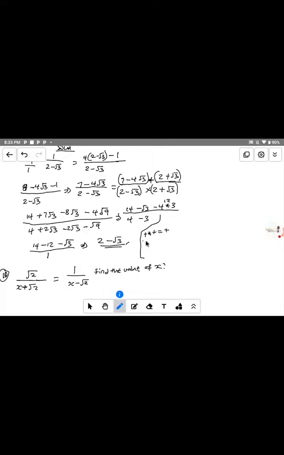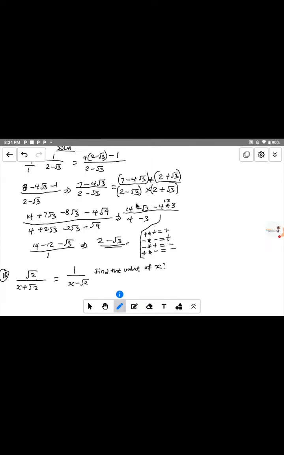Minus times minus is still plus because they have the same sign. But if the signs are different, minus times plus will give us minus, because the sign is different, it will produce negative. Also plus times minus gives us minus. So if you understand this one, all of this is very easy.